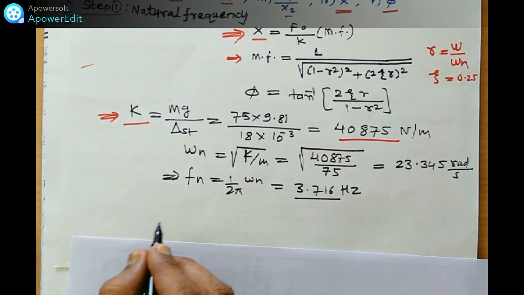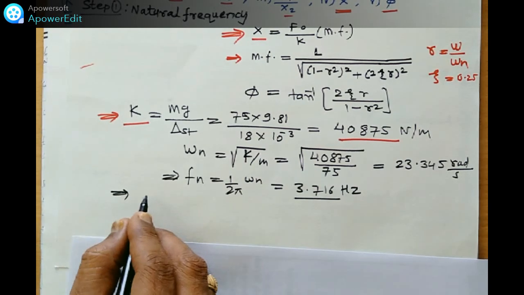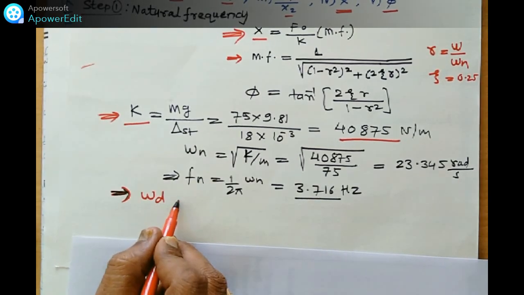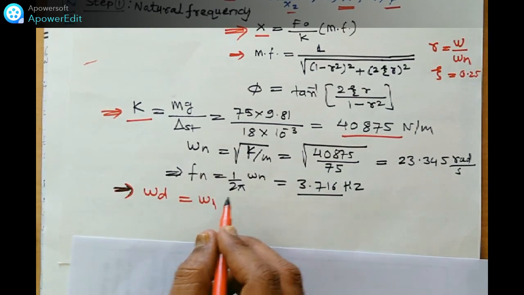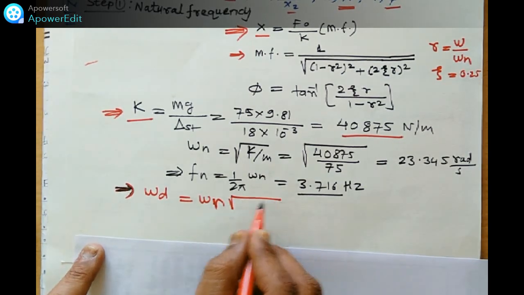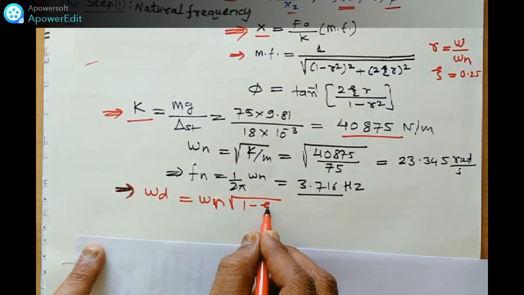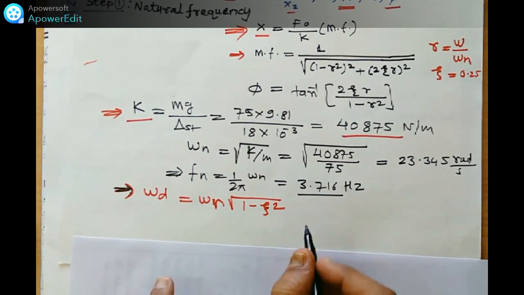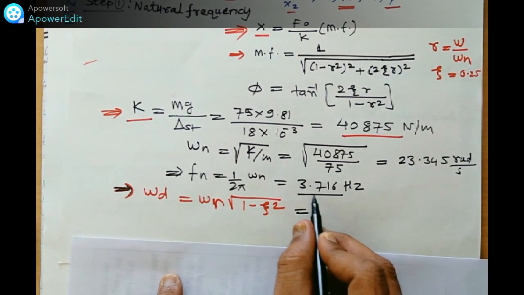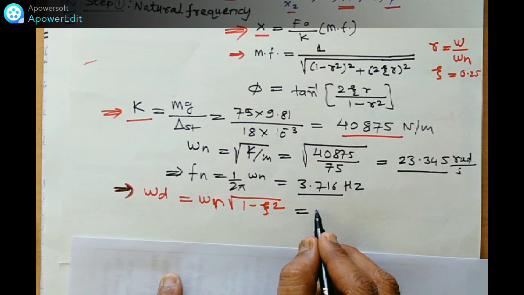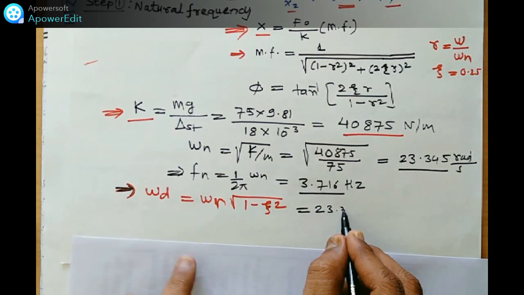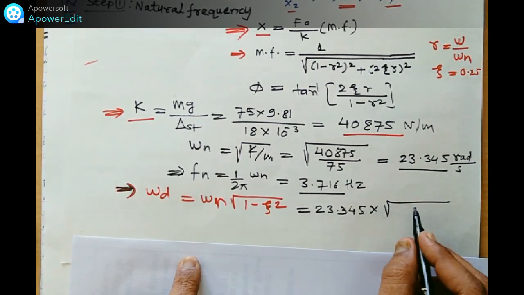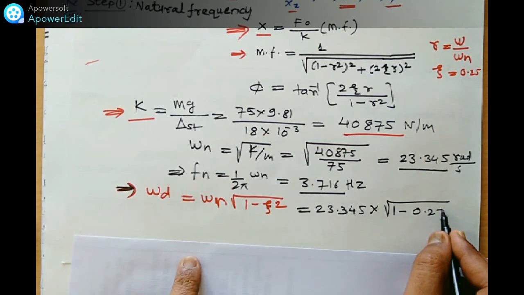Okay. What is the major task we have to find out? K. After that, what do we have to find out? The omega d. How to find out omega d? The relation is omega n into square root of 1 minus zeta square. Let's put the values here. Omega n we just calculated here: 23.345 into square root of 1 minus 0.25 square.